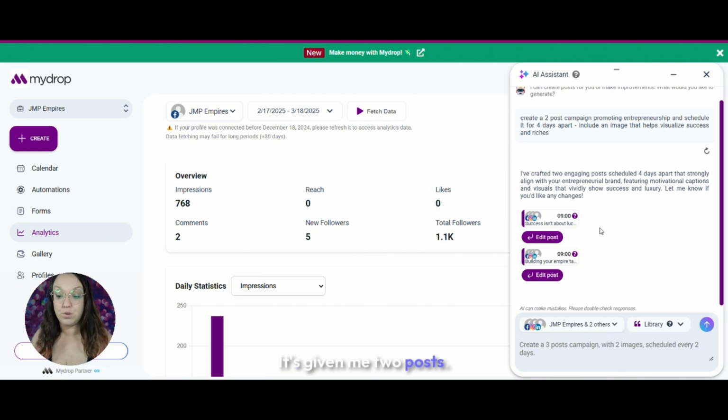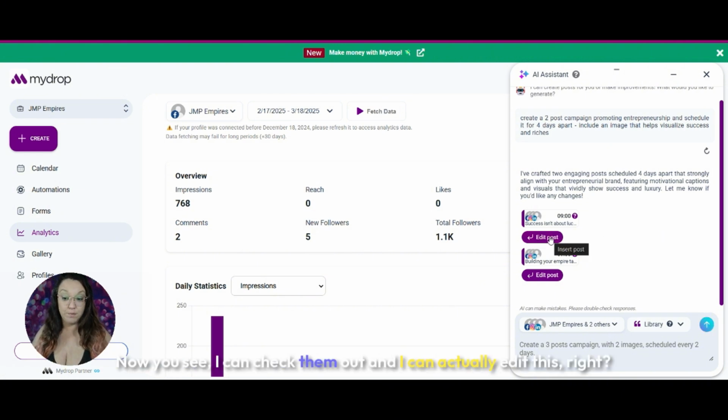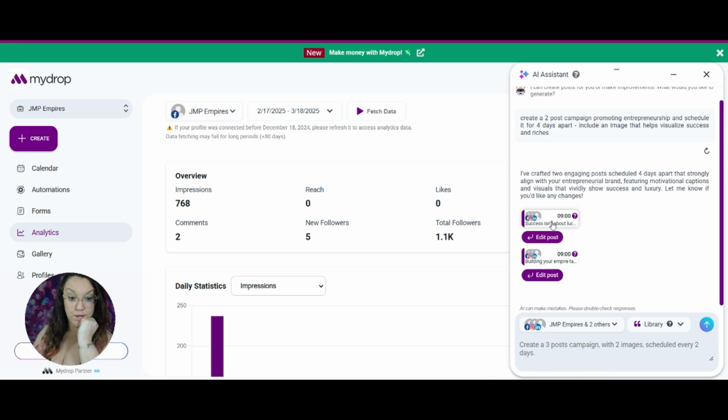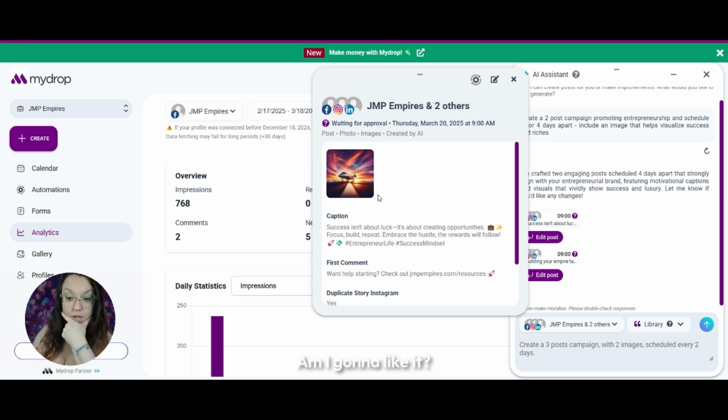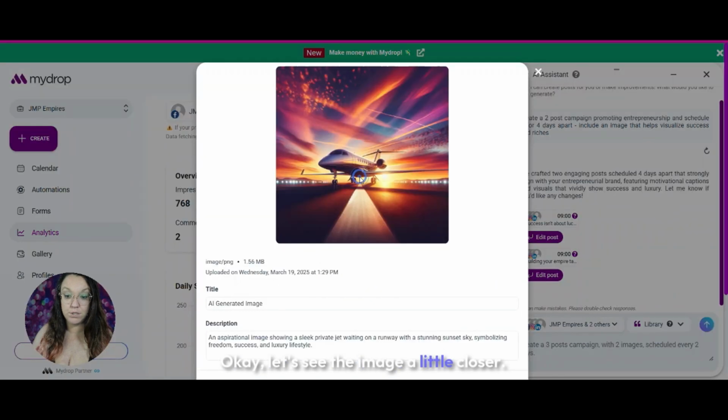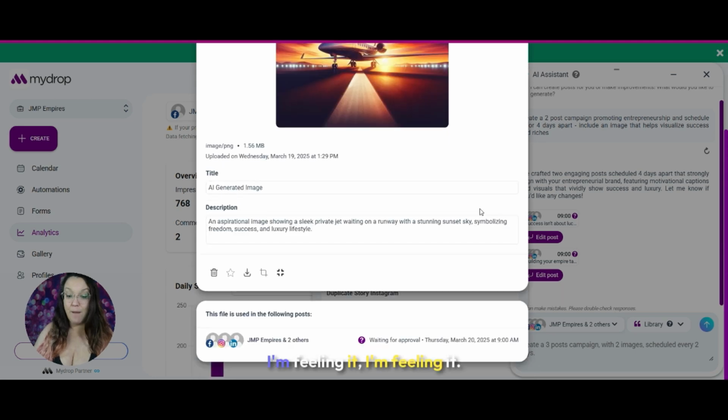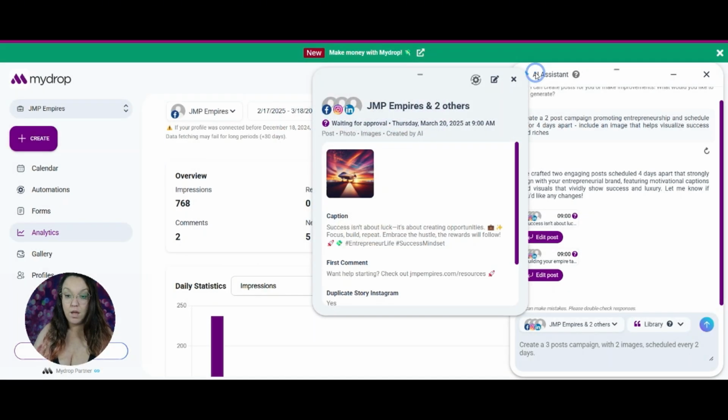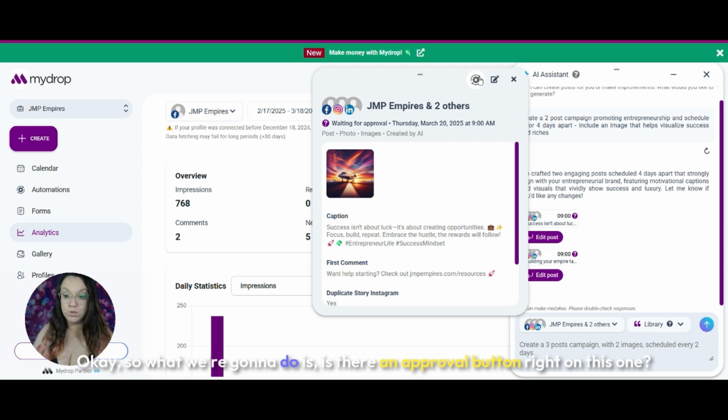It's given me 2 posts. Now you see, I can check them out and I can actually edit this. So let's see what it did. Am I gonna like it? "Success isn't about luck, it's about creating opportunities. Focus, build, repeat. Embrace the hustle, the rewards will follow." Hell yes. Love this. Okay, let's see the image a little closer. Not bad, not bad. I'm feeling it. Okay, so what we're gonna do